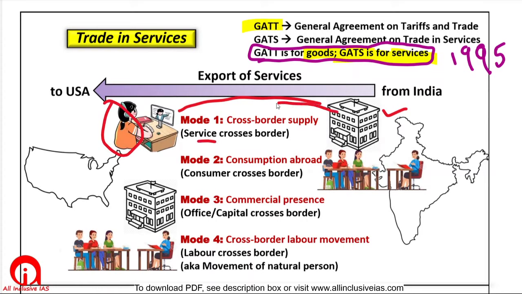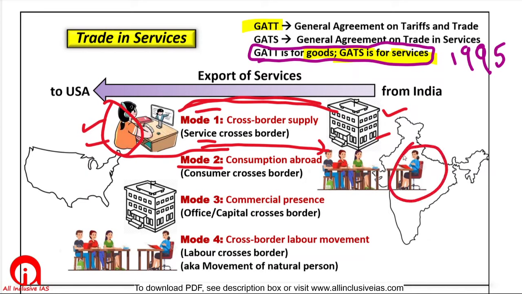Only services have crossed the border. So it is mode 1. The second mode can be that the student in the USA is so happy with Indian professors that he will travel to India. This student will physically travel to India and study in IIT, in this institute. So here he has traveled, so we will call it mode 2 of service export.